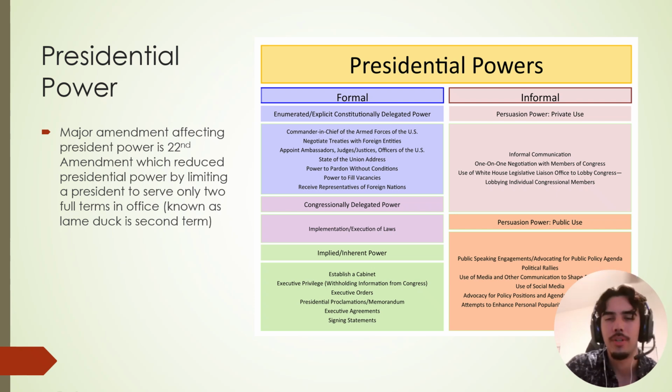Okay. The reason for this is strategic. The other 2 branches of the government or the public might start to get fed up with them, so they can strategically wait them out because after that second term, they can no longer serve. And remember, congressmen and senators serve 2-year terms and they have an unlimited amount of terms.